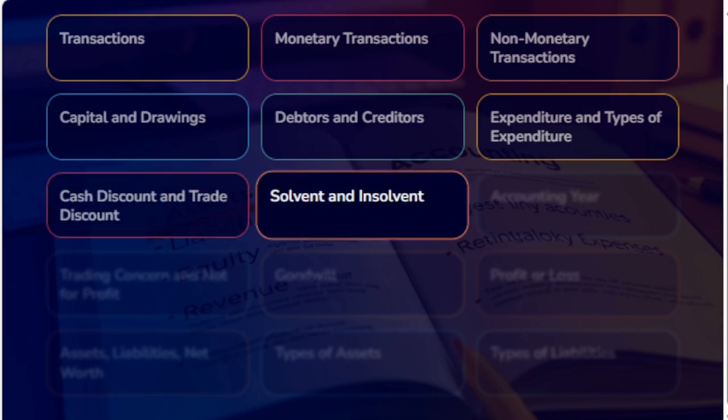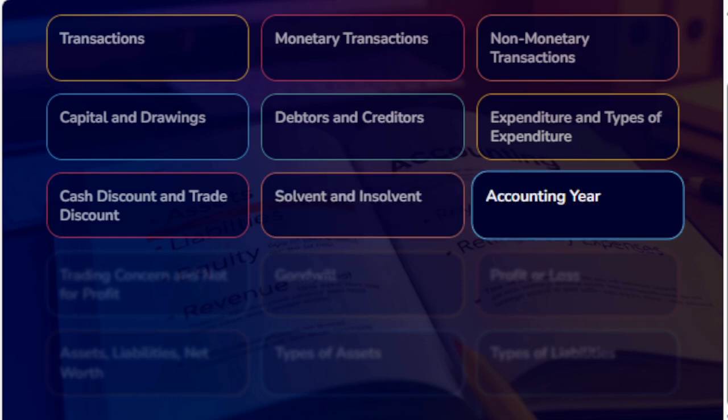Solvent and insolvent. If a person's assets are more than or equal to his liabilities, he is called a solvent person. A solvent person is financially sound and in a position to pay off his debts, whereas an insolvent person is one whose liabilities are more than his assets. Such a person's liabilities are more, so by that time it is suggested to shut down the business.